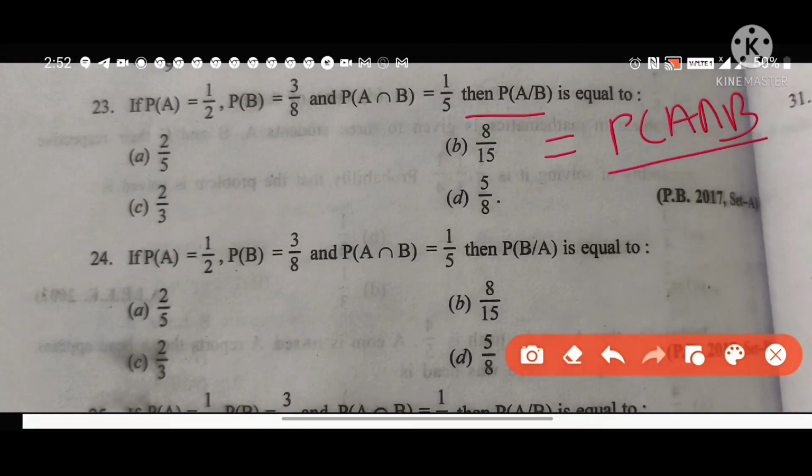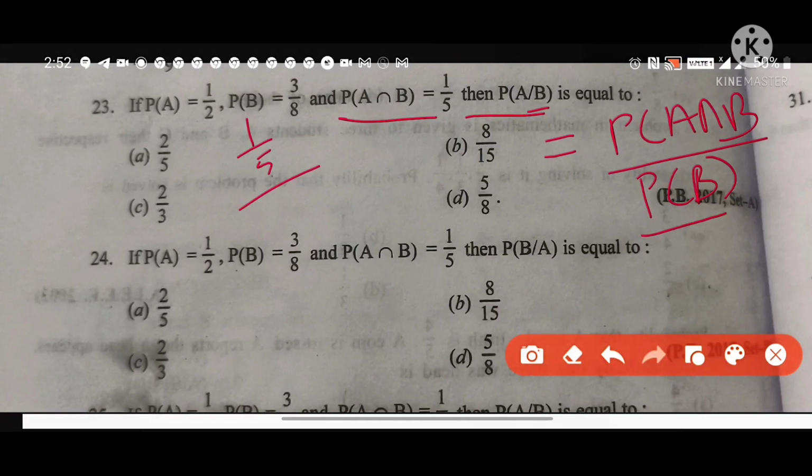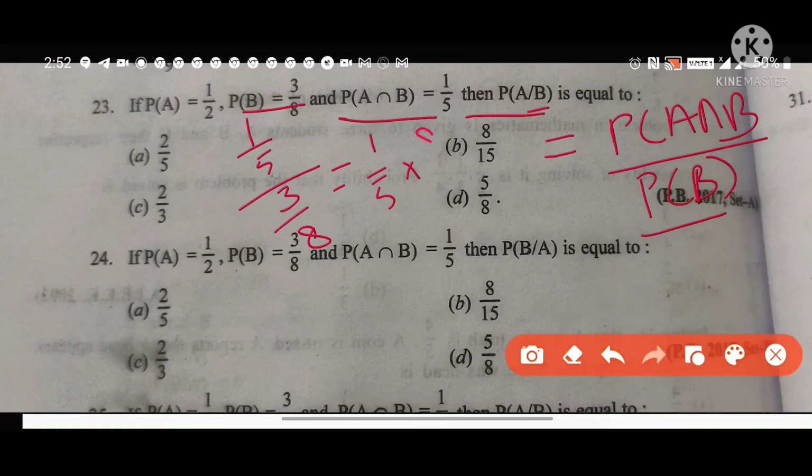Next question: if probability of A is equal to 1 by 2, probability of B is equal to 3 by 8, and probability of A intersection B is equal to 1 by 5, then conditional probability is equal to. Now this is equal to probability of A intersection B divided by probability of B. So 1 by 5 divided by 3 by 8. Now solving this, 1 by 5 multiply by 8 by 3. So the answer is 8 by 15. B is the correct option.